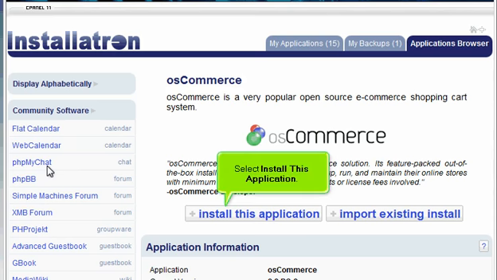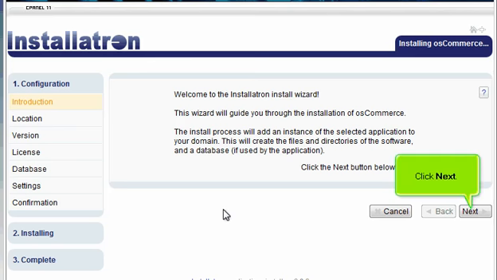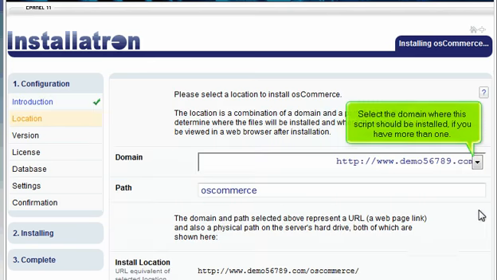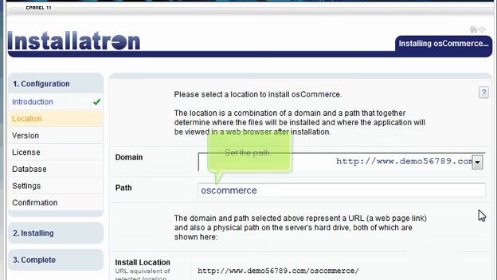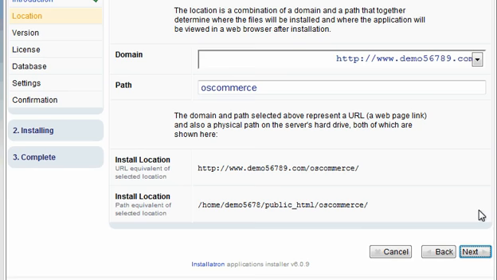Select Install this application. Click Next. Select the domain where this script should be installed if you have more than one. Set the path. Click Next.